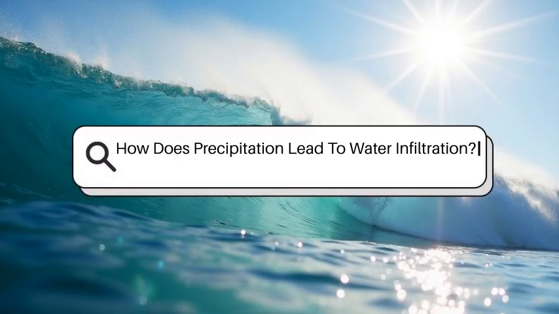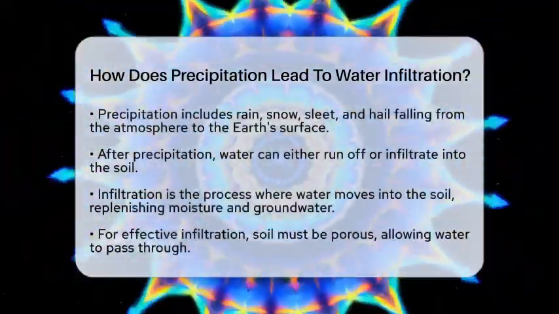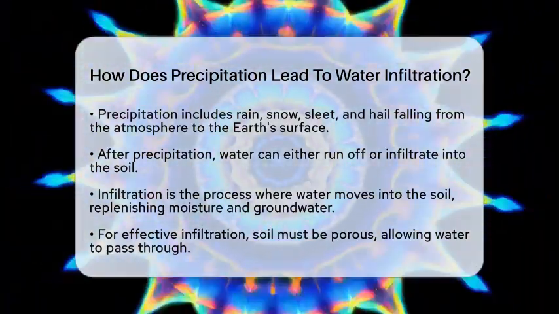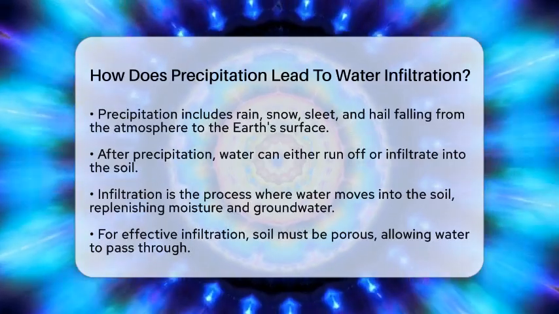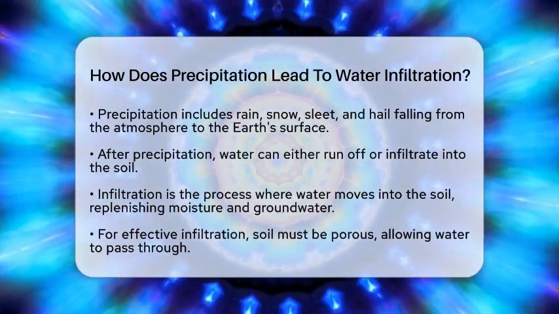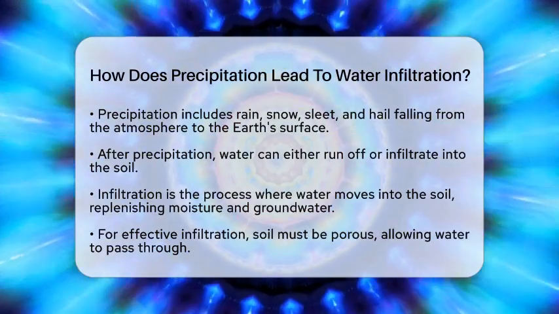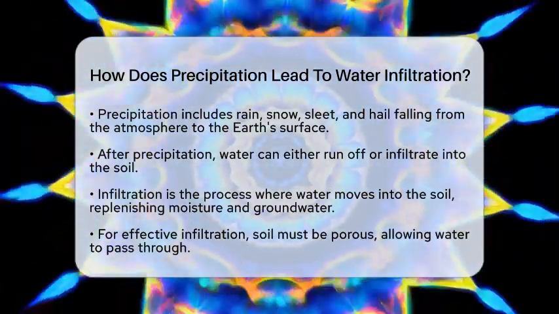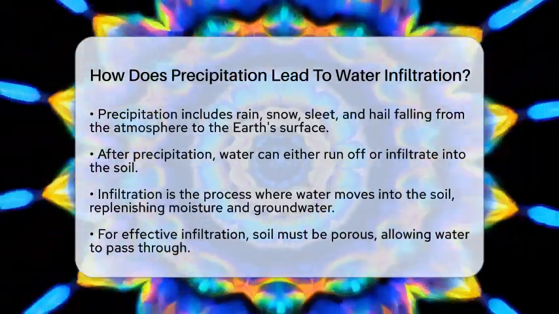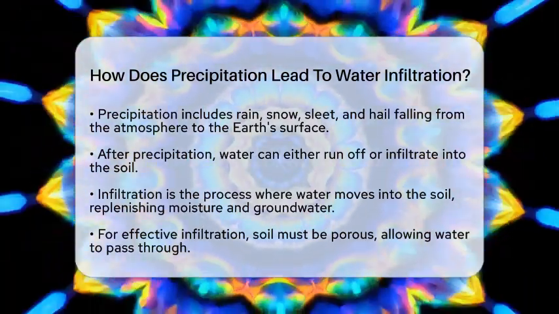How does precipitation lead to water infiltration? Have you ever wondered what happens to rainwater after it falls to the ground? The journey of precipitation is fascinating and plays a vital role in our environment. Precipitation refers to water that falls from the atmosphere to the Earth's surface in forms like rain, snow, sleet, or hail. Once this water reaches the ground, it can either run off or enter the soil through a process called infiltration. Infiltration is essential because it allows water to move into the soil, replenishing moisture and groundwater supplies.